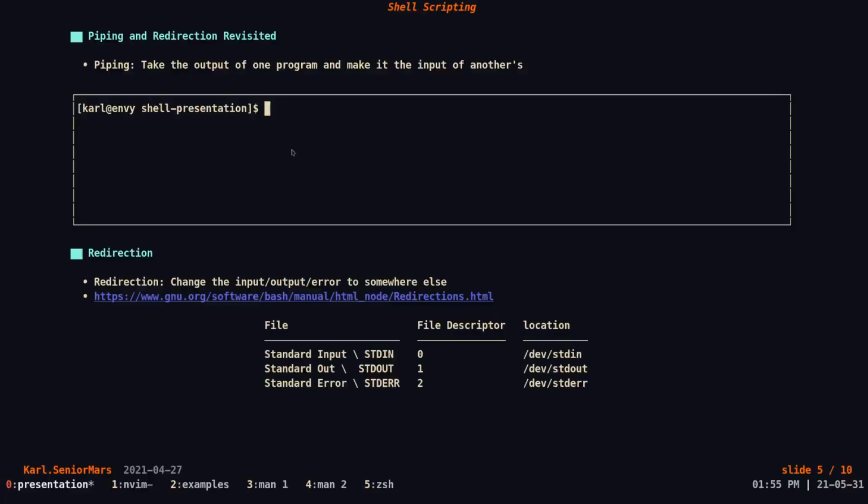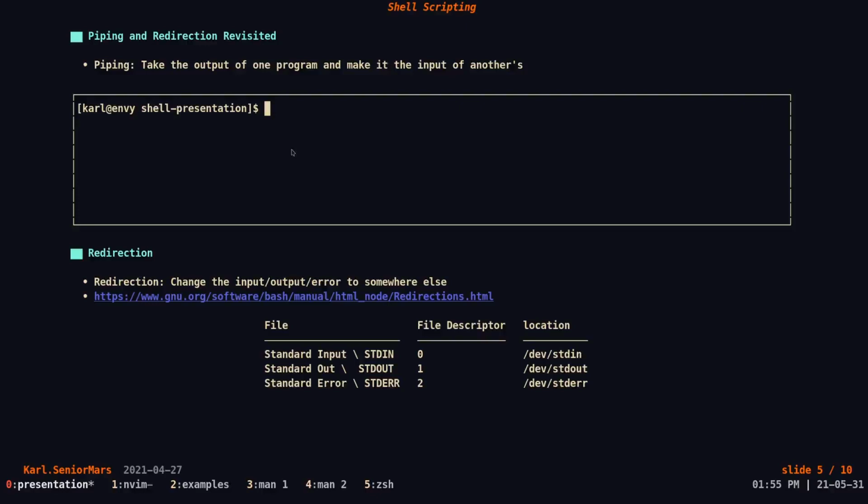Now that we have reviewed the most basic vocabulary, I also want to take a look at piping and redirection. This is because I believe that piping and redirection are the foundation of what makes shell scripting, well, shell scripting. To start off, piping is basically taking the output of a program and making it the input of another.